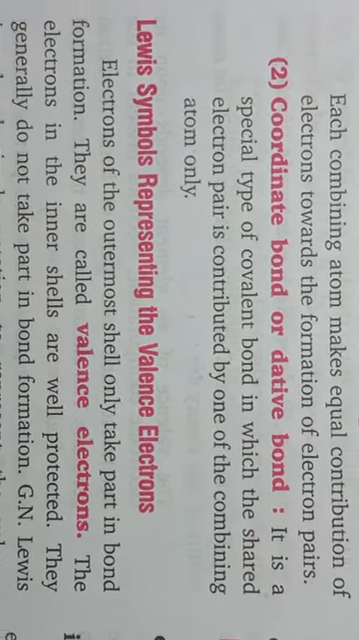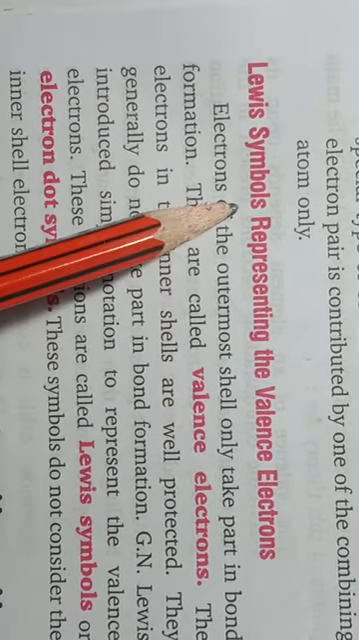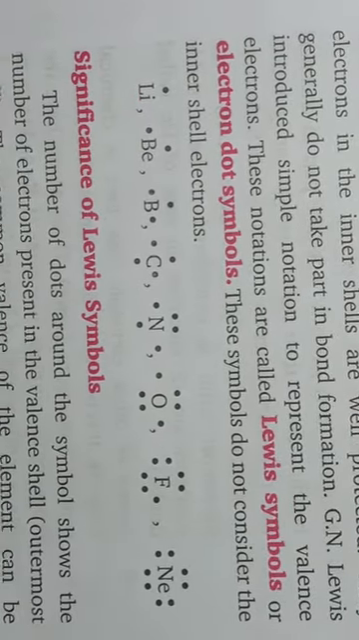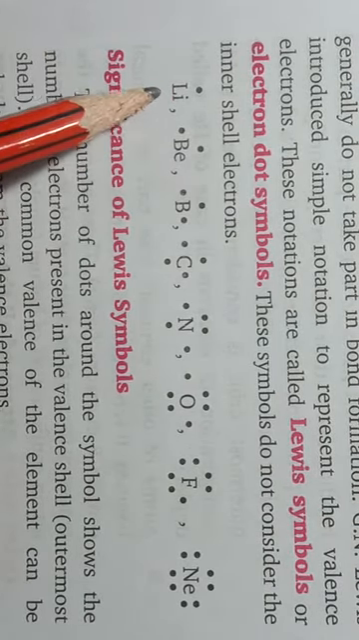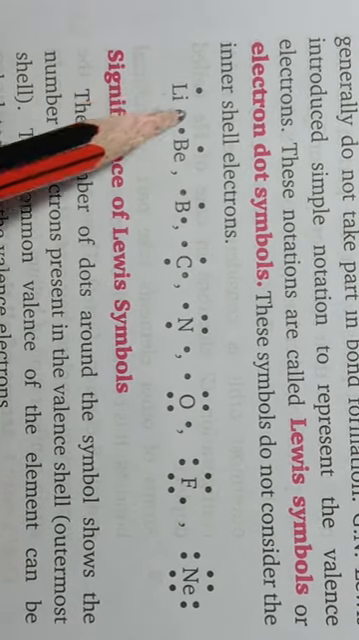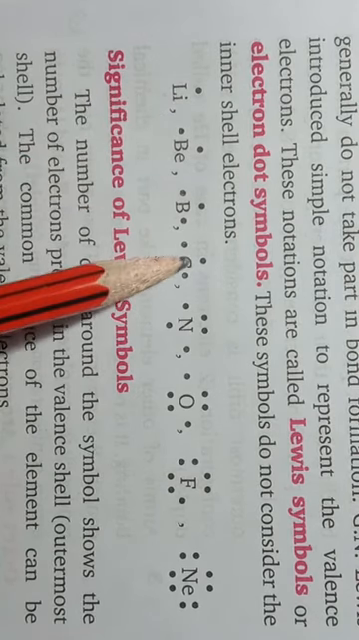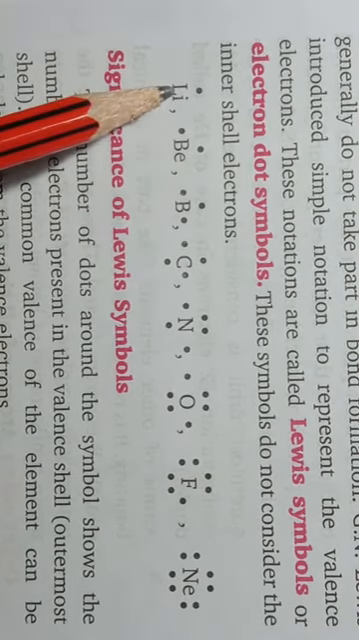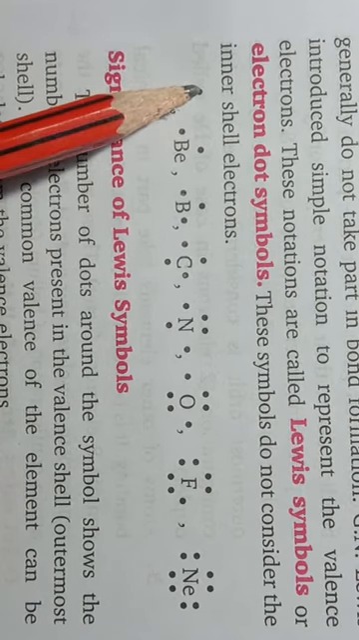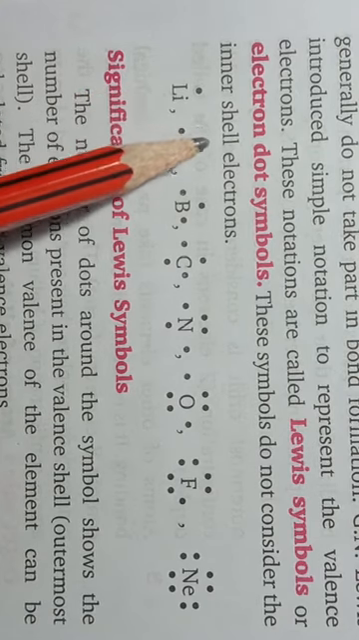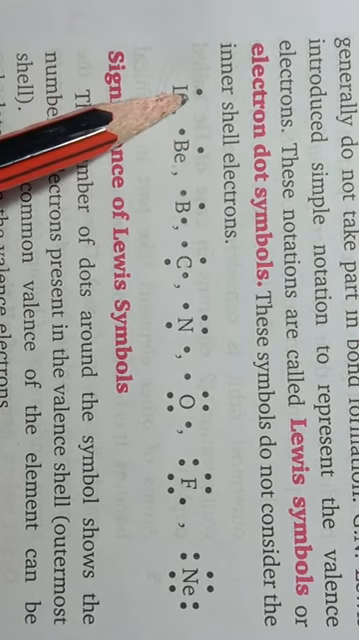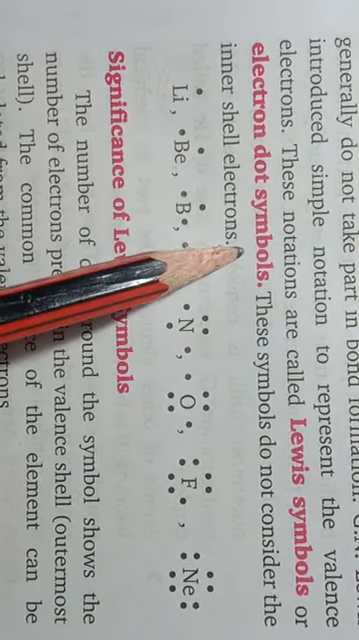Okay students, the next heading is Lewis symbols representing the valence electrons. As you can see here, Lewis symbols are symbols in which we first write the symbol of the related atom or element, and then it is followed by the electrons present in the valence shell in the form of dots. These representations are known as Lewis symbols or Lewis dot symbols.